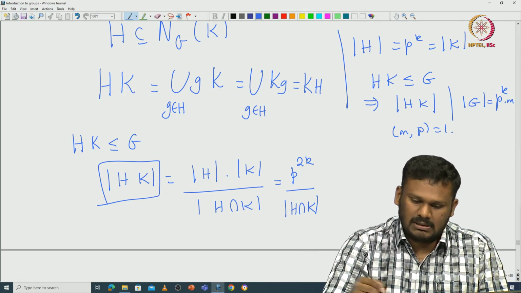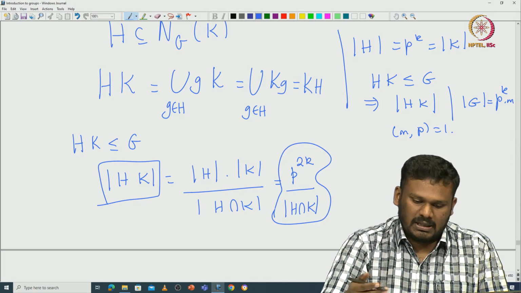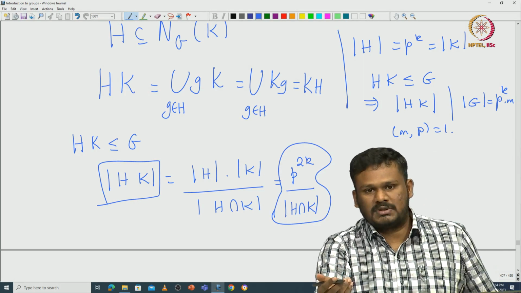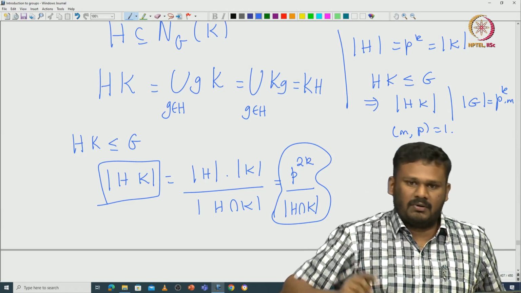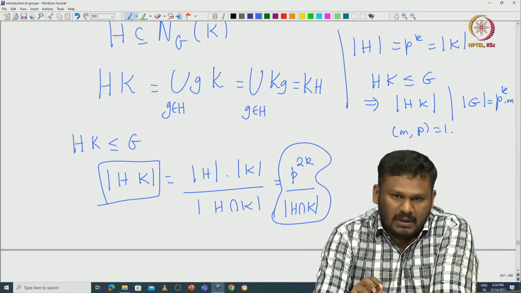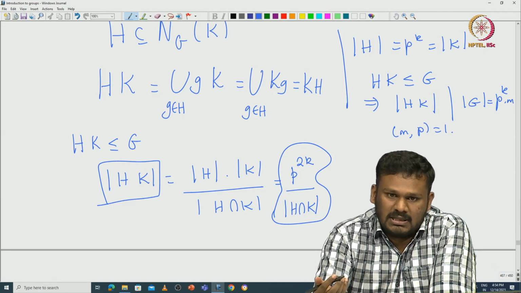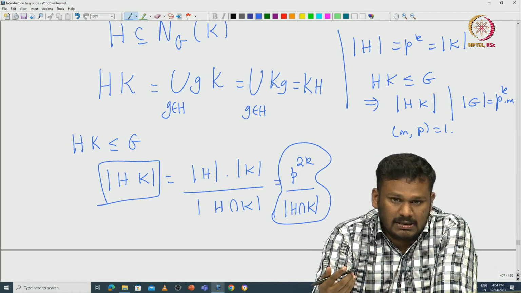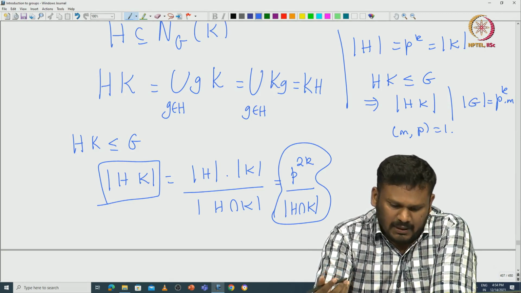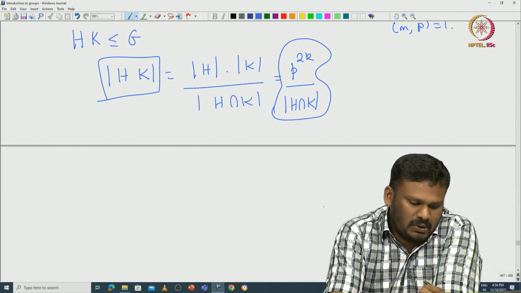So that means, because H and K both are p-groups, both having cardinality p^k, and H intersection K is a subgroup of H as well as K, the cardinality of H intersection K should also be some power of the prime p.